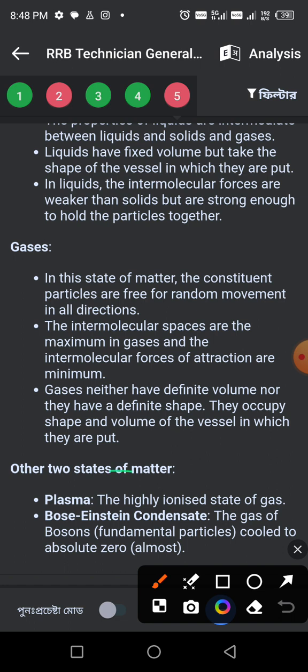Other two states of matter are plasma and Bose-Einstein condensate. Plasma is the highly ionized state of gas. Bose-Einstein condensate is formed when a gas of bosons, which are fundamental particles, is cooled to almost absolute zero.